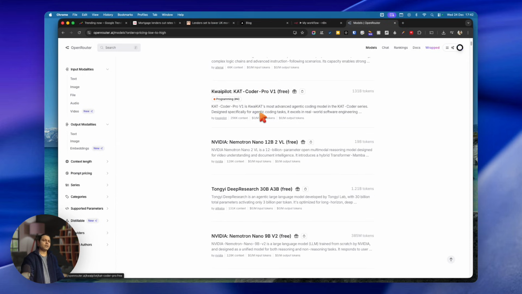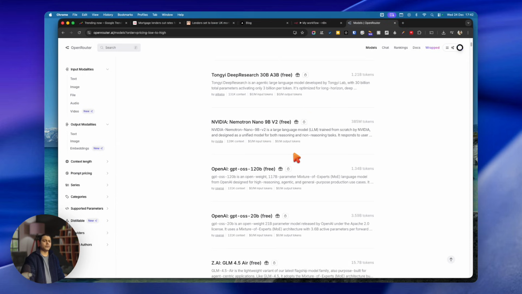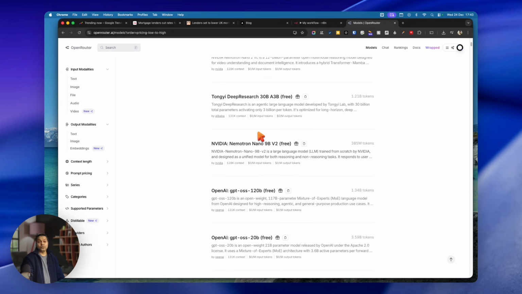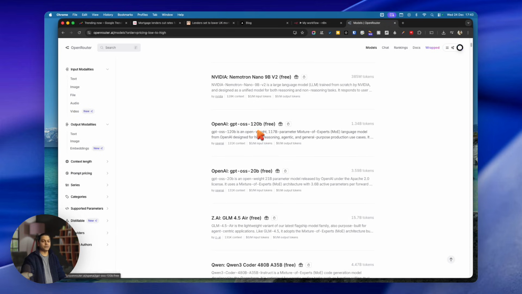That's a really good one. But you can use the NVIDIA model, or you can use OpenAI GPT-OSS 120. Remember, when you use a free model, it might not respond to your request because it's free. It's a voluntary service. The reason they're providing free models is because they want to learn how people are using their models and retrain them based on that free data. But if you want a consistent, production-ready service, I would strongly suggest using a paid one.